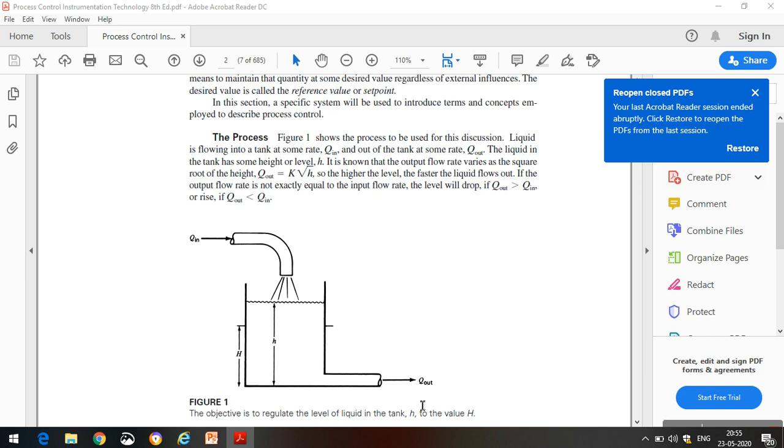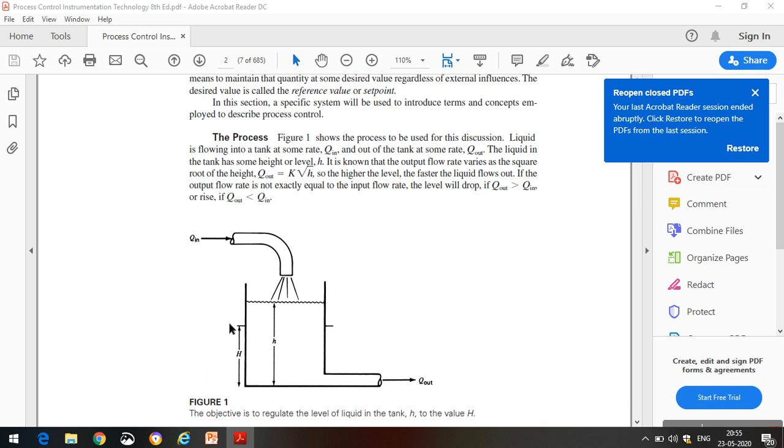The output flow rate Q out varies as the square root of the level h. That means the output flow rate is nothing but some constant times the square root of the level, k times square root of h. That means if the level of the tank is more, the flow rate is also more. If the level of the tank is less, the output flow rate is also less.